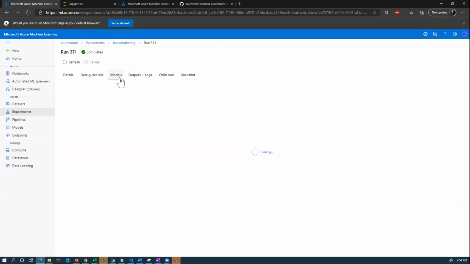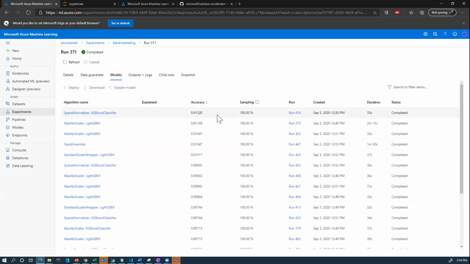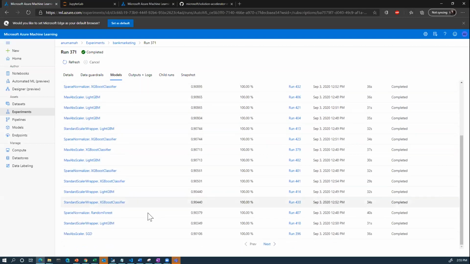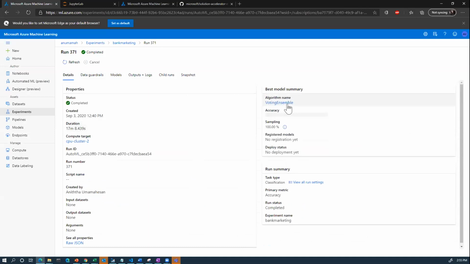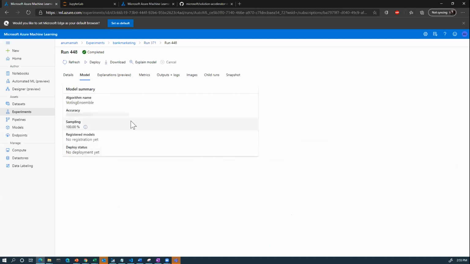Now, AutoML is not only going to return that optimized model for you. So we saw that voting ensemble was the best model, but over here we could also see these additional models, like for example, sparse normalizer and all these additional models that were explored in this individual run. I'm going to go back to the details page and open up voting ensemble, for example.